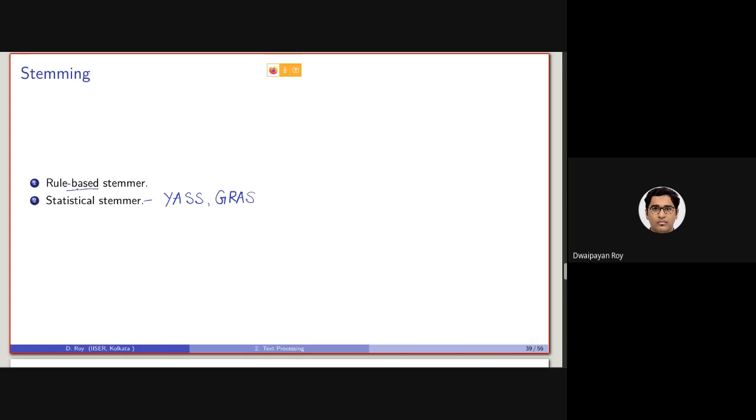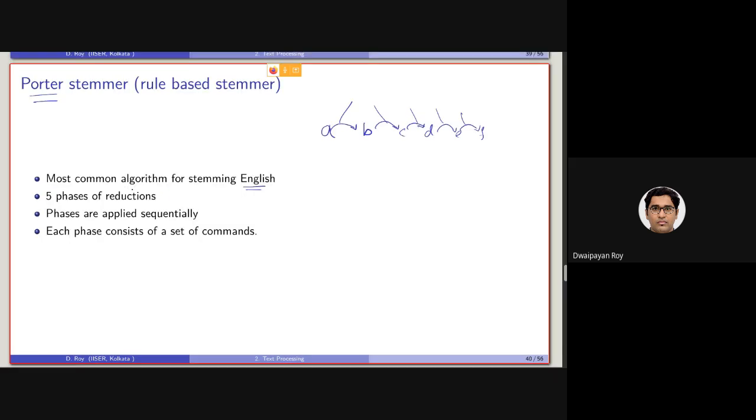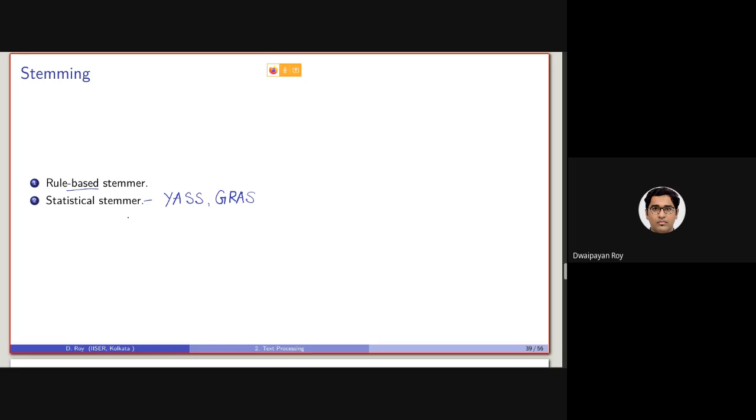Now note that a rule-based stemmer, as we have mentioned, is language dependent, right? But for a statistical stemmer, if we can get some statistical rule, we can make a stemmer which is language independent. Both of them are actually language independent.